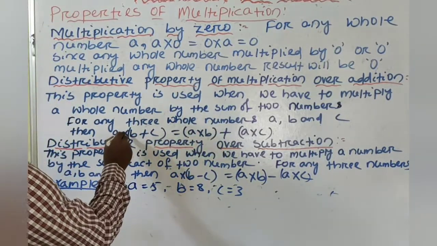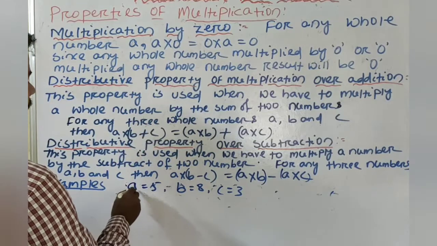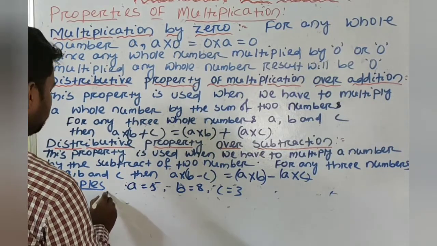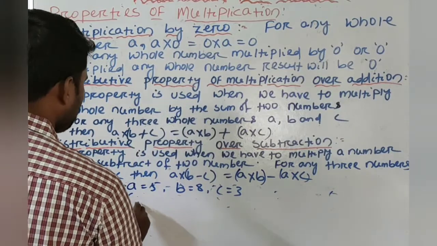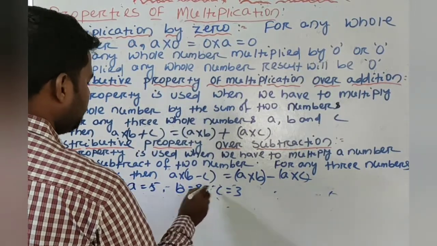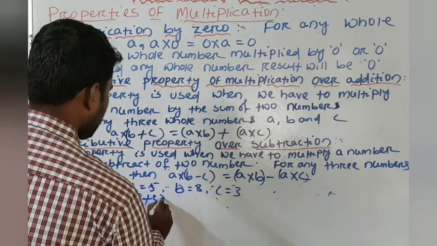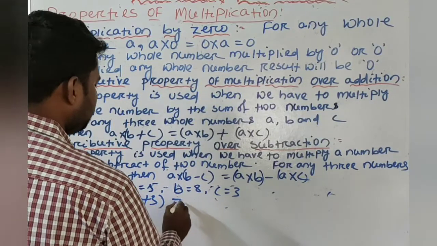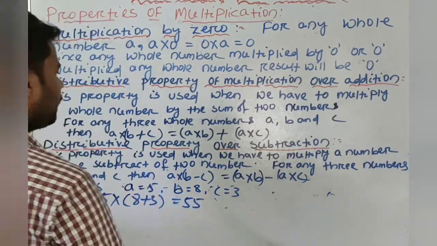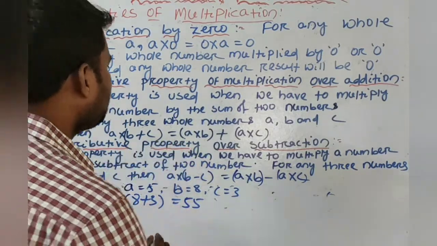So LHS, A multiply B plus C. Here A is equal to 5 multiply B plus C, that means 8 plus 3 is 11, 5 into 11 is 55. Again we will check RHS.